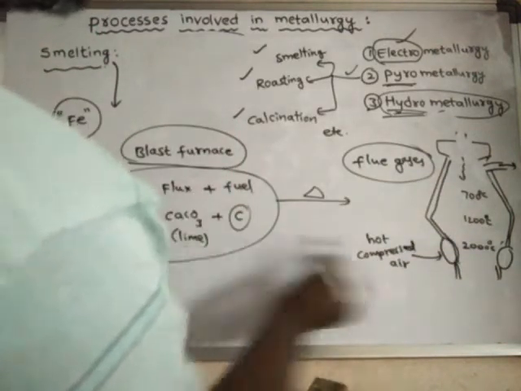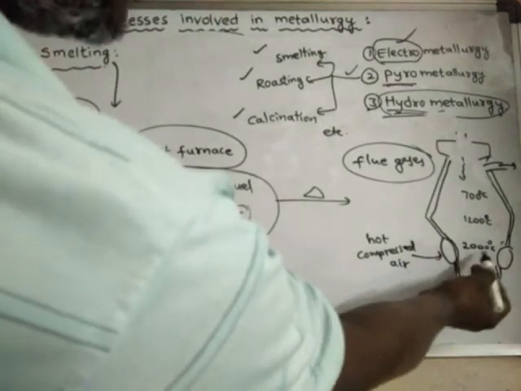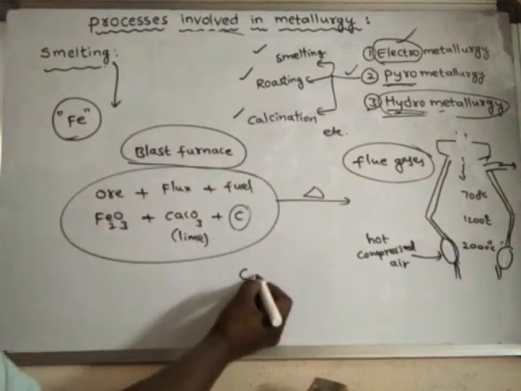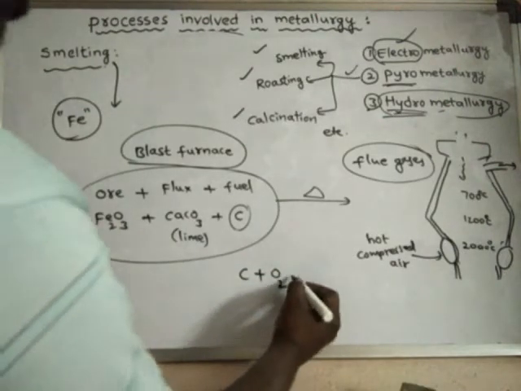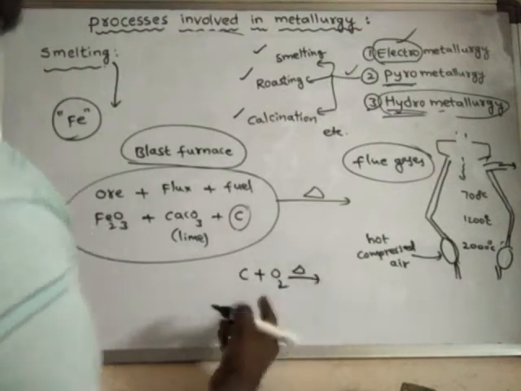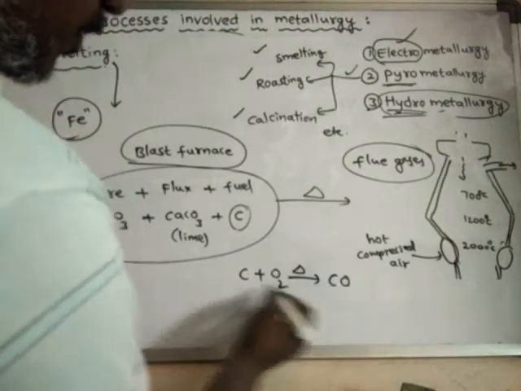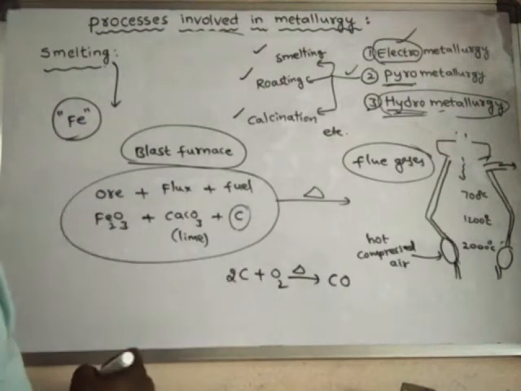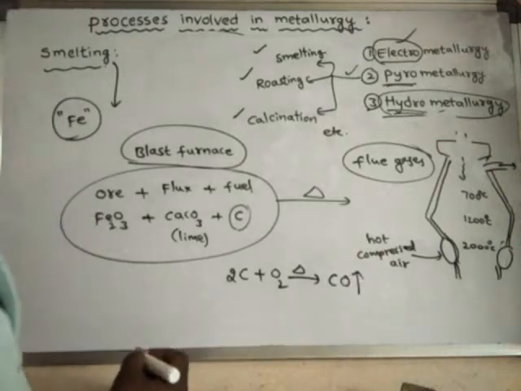Carbon, which is the fuel, will react with the air, particularly with oxygen in the air under hot conditions, because the temperature is very high. It forms carbon monoxide gas.